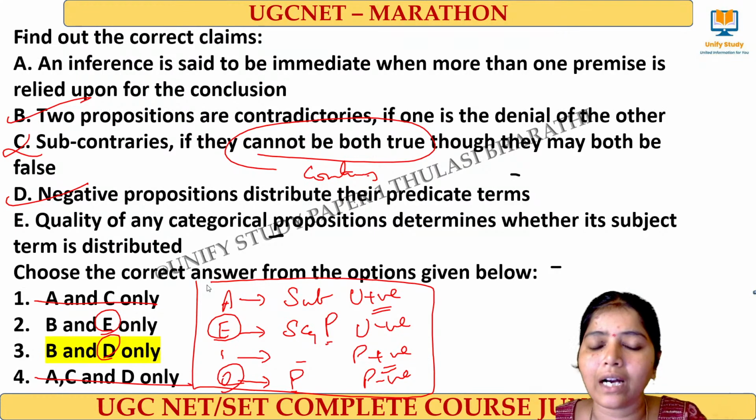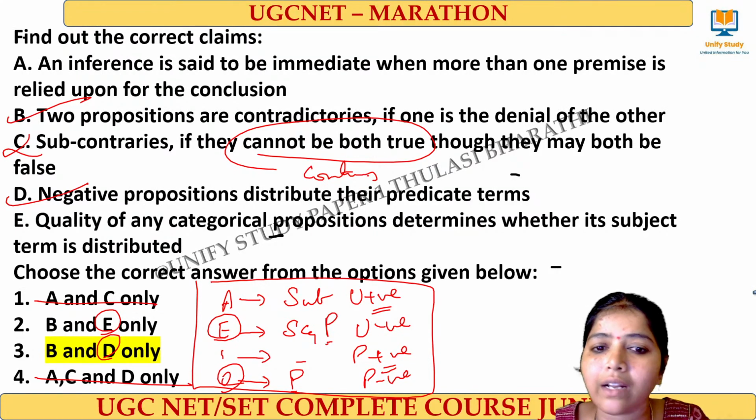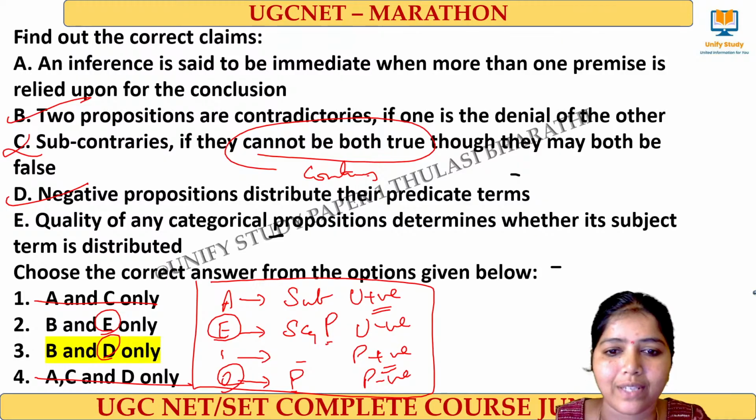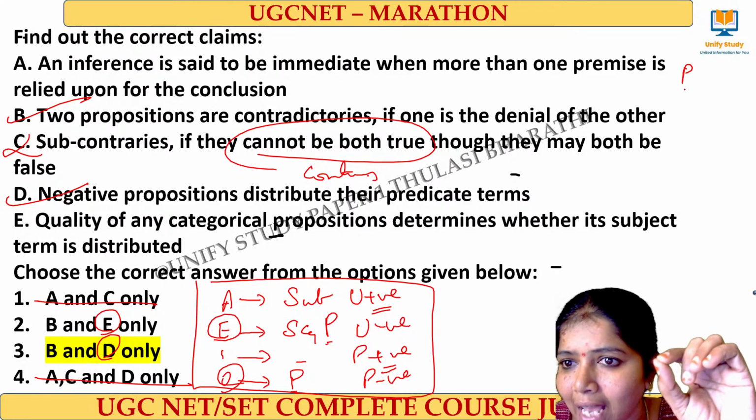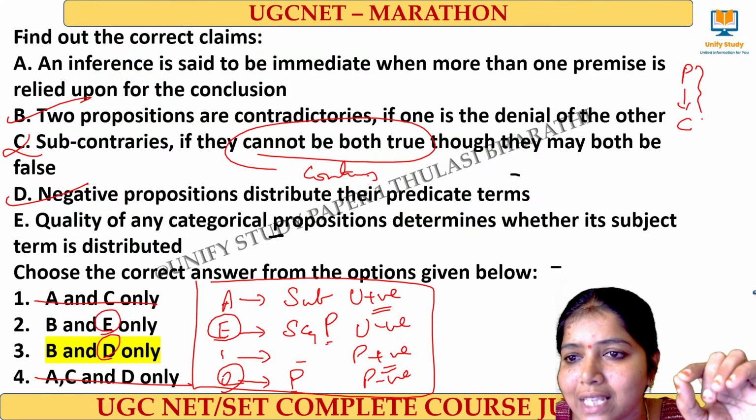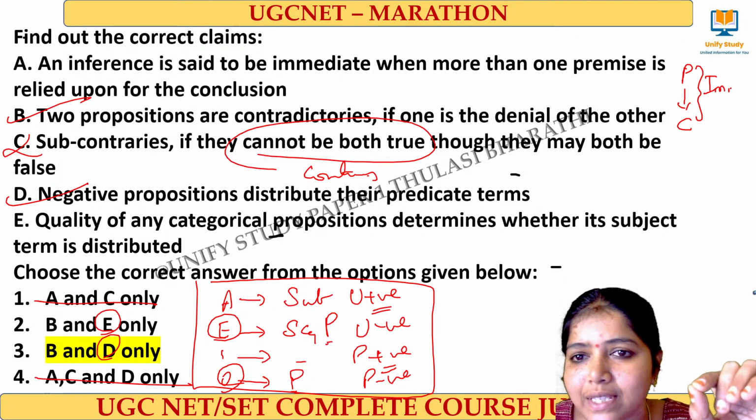Gokilavani ma'am, here this is called immediate inference. Immediate inference means only one premise is enough to come to a conclusion. One premise, and that is enough to come to a conclusion, and this is called immediate inference.